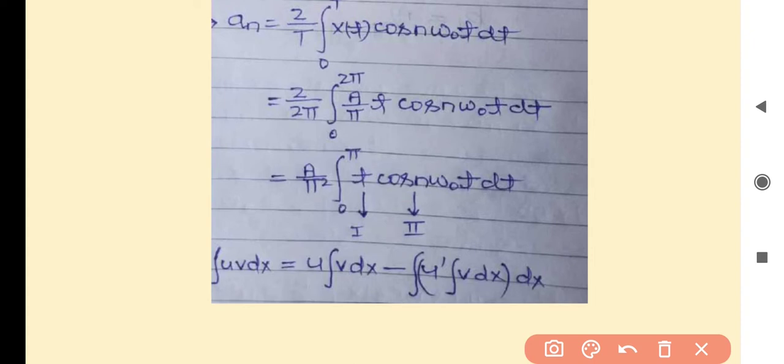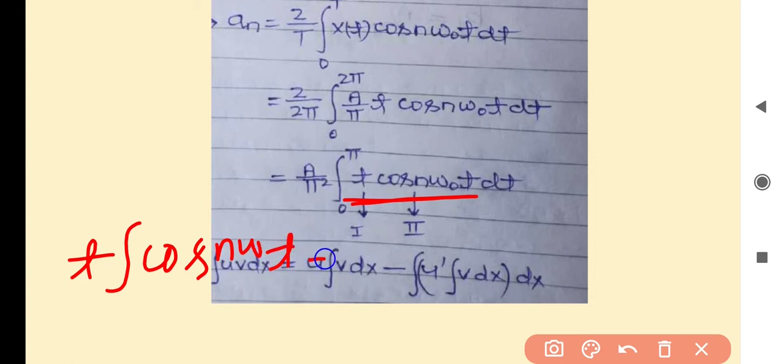The formula for integration by parts: if u and v are two functions of x and we have to integrate the product of these two functions, we write it as first function into integration of second function, minus integration of the differentiation of first function into integration of second function, whole integrated. So this integration becomes t into integration of the second function, minus integration of the differentiation of t, which is 1, into the integration of cos n omega naught t, dt.